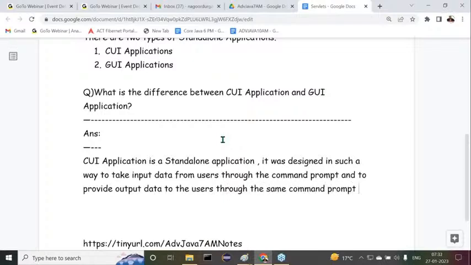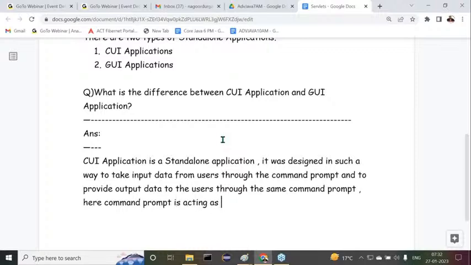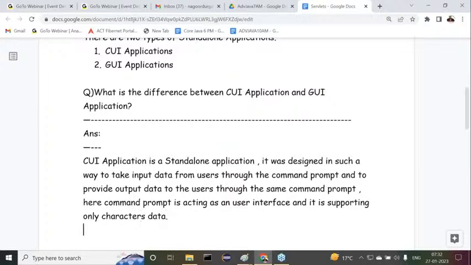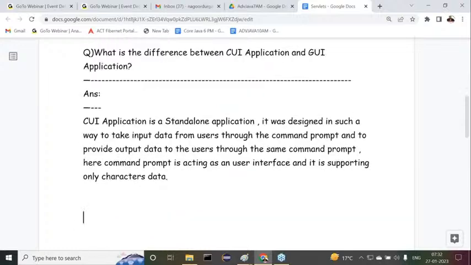Here the command prompt is acting as a user interface, and it is supporting only character data. That's it. This is exactly the meaning of a CUI application.